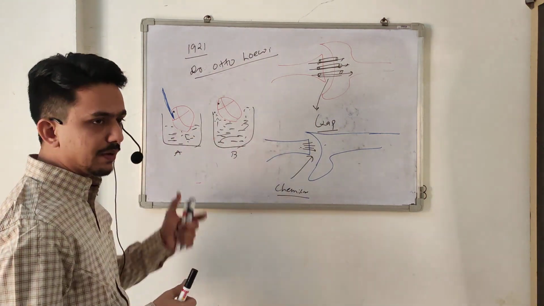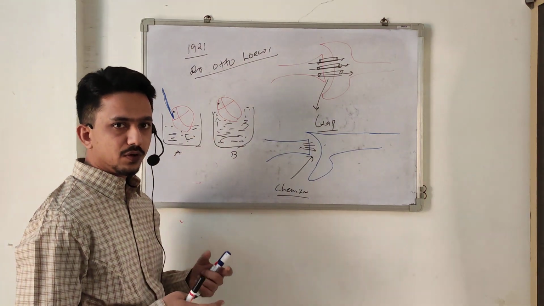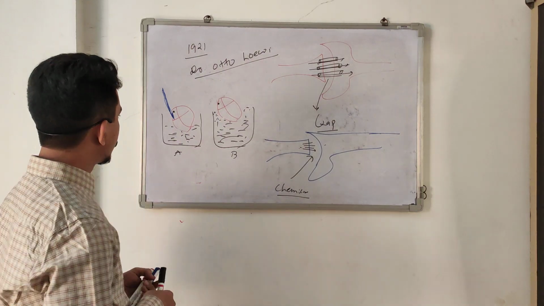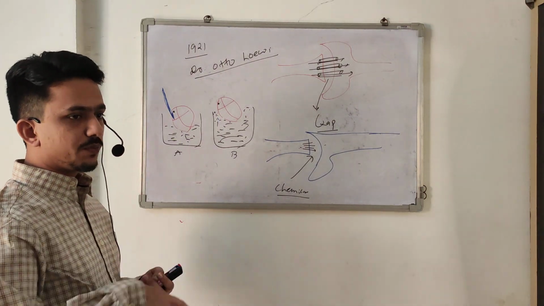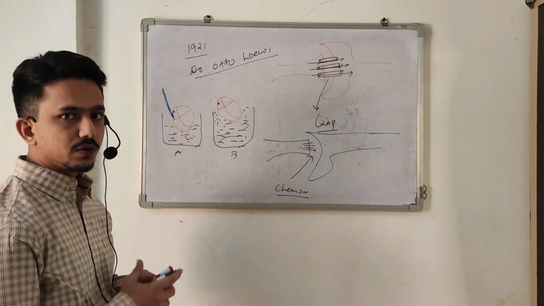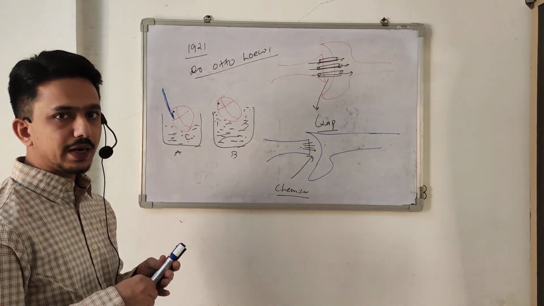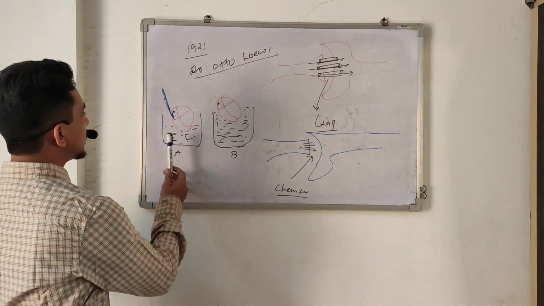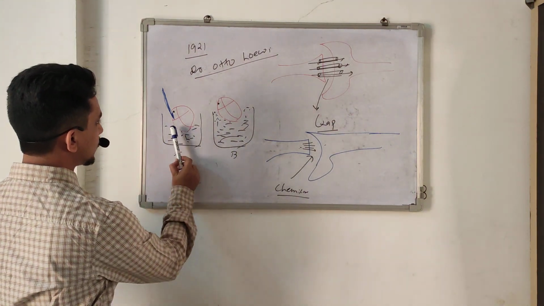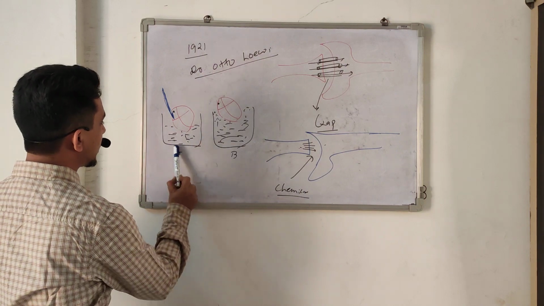Due to that, we can make a cardiac transplant: we can implant the heart from one person into another within a few hours.